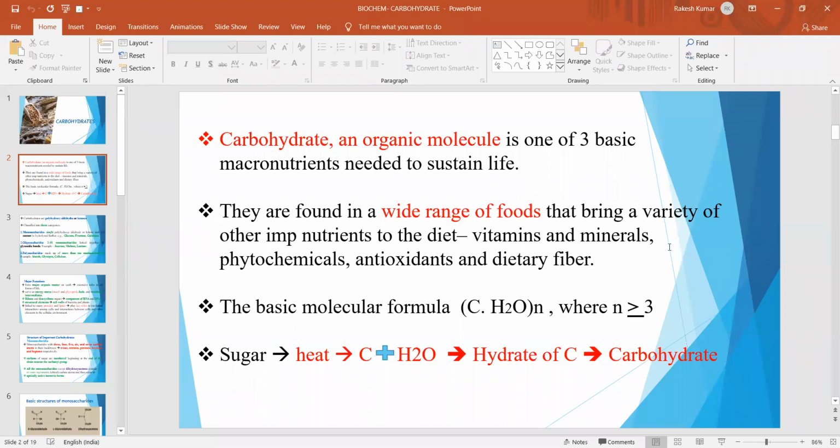The basic molecular formula of carbohydrate is CH2O)n, where n may be 3 or more than 3. When sugar is heated at high temperature, the final residue is carbon along with water. This means the final result is a hydrate of carbon, which may be one of the reasons for its name, carbohydrate.